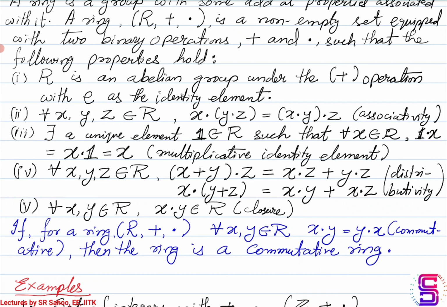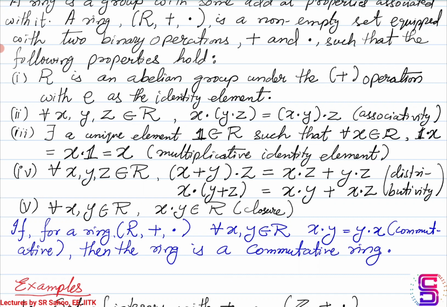So what is the distributive property? One is that x plus y operated with z under dot is the same as x operated with z under dot plus y operated with z under dot.